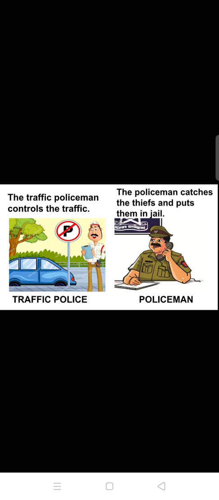And in the next picture there is one policeman wearing a brown color shirt. So what work does this policeman do? This policeman catches the thieves who do robbery in the shops or in the house. He catches those thieves and he puts those thieves in the jail.